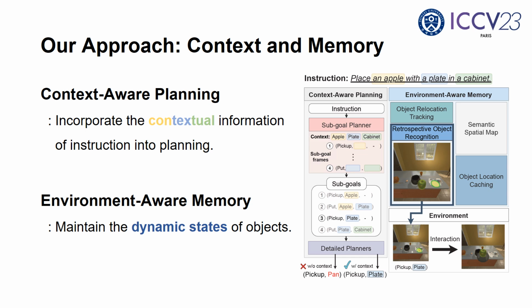To effectively address these challenges, we proposed context-aware planning and environment-aware memory. For action planning, we divide a long horizon planning process into two distinct phases, subgoal planning with context prediction and detailed action planning. To keep track of dynamic object configuration, we maintain changed object states for interaction with correct and intended objects.